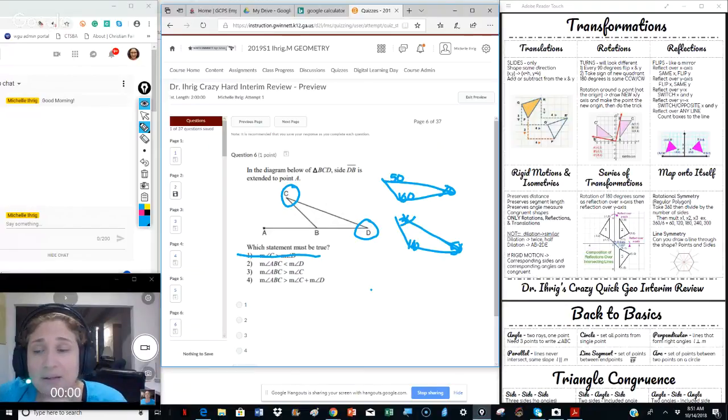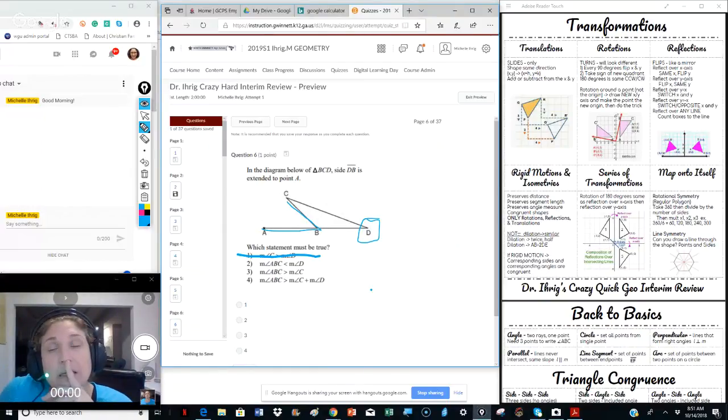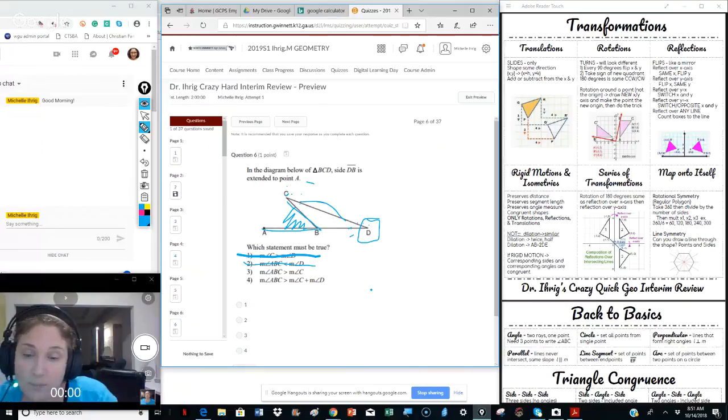The measure of angle ABC, this angle right here, is less than this angle. Well, the theorem is that the exterior angle is equal to the sum of these things. So that's not true. Angle ABC has to be greater than D because we have to be able to add these up, because you can't have a 0 degree angle. So that can't be true, because ABC has to be bigger than these two inside the triangle. ABC is bigger than C, which is correct.